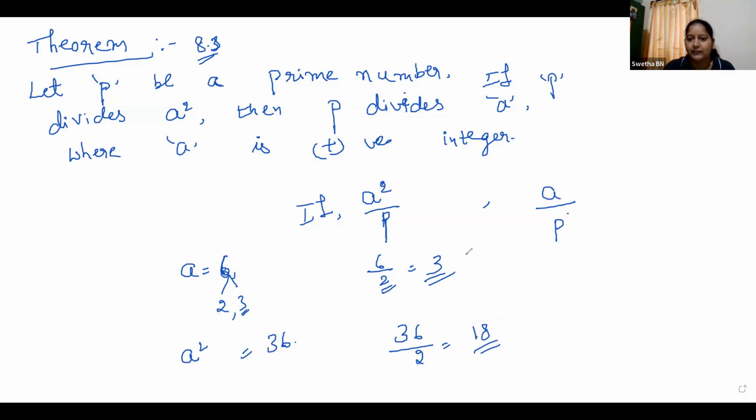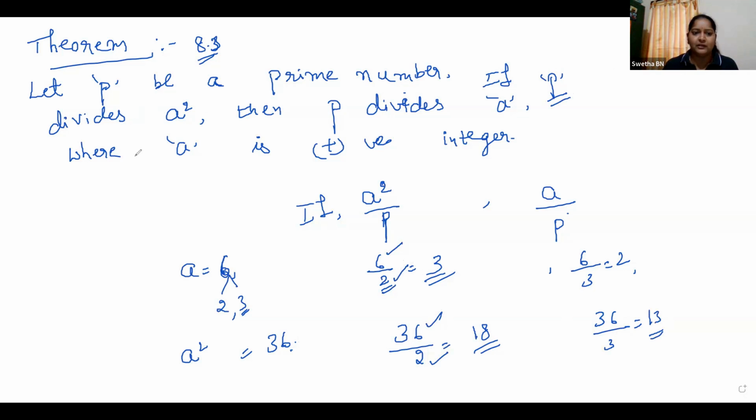Or if you take 3, see if a is divisible by the prime number 3, 3 twos are 6 and 6 square is 36. So it is also divisible by 3. Okay, did you understand? See, if a square is divisible by p, then a is also divisible by p. Did you understand what I'm saying? If you have any confusions, you can ask me.